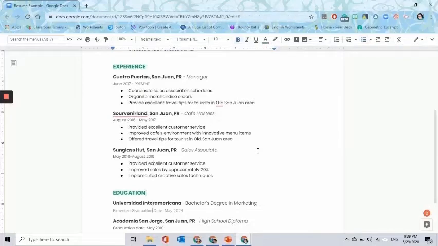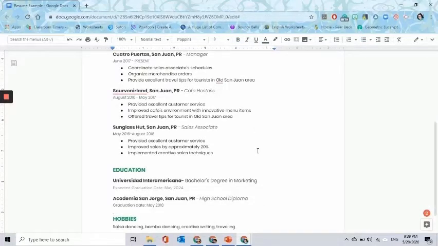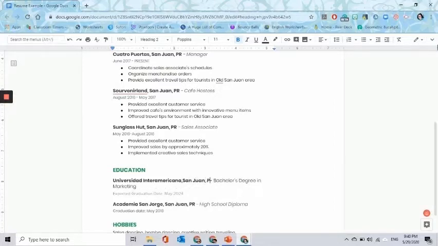Following down, we have her education. We see that she's pursuing a bachelor's degree in marketing, and she will be graduating approximately in May 2024. Her high school diploma was obtained from Academia San Jorge in San Juan, Puerto Rico. This means that since she was a recent high school graduate, it's still not time for her to eliminate the high school she went to. And I just noticed that I made a mistake, but we can fix it. You always have to make sure that you put where your university is